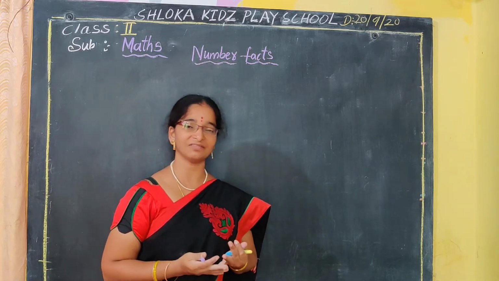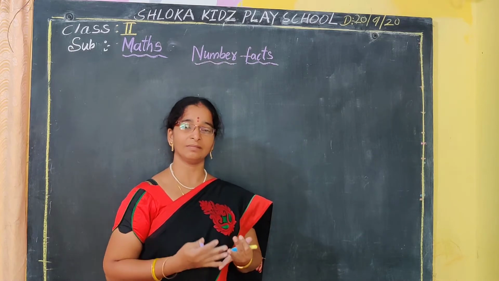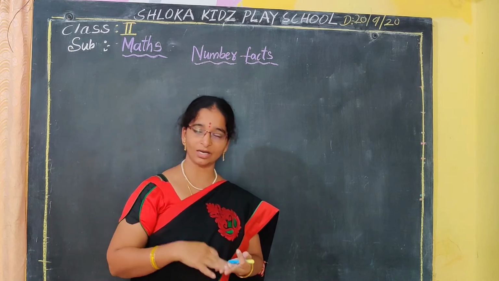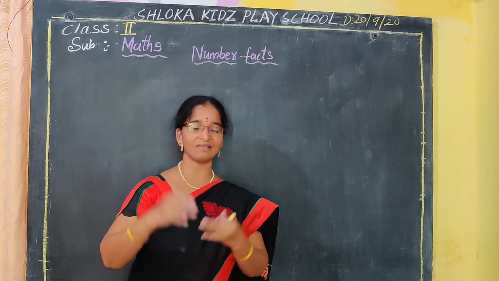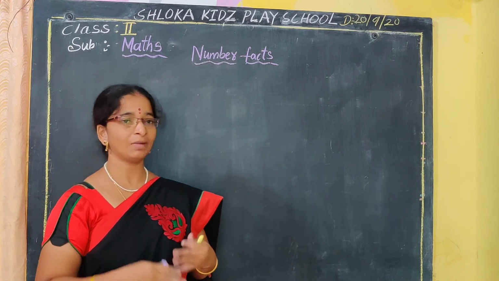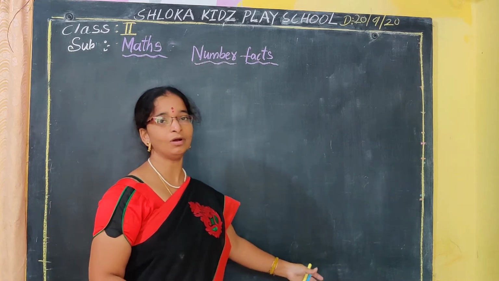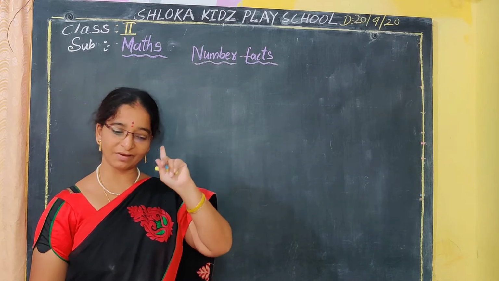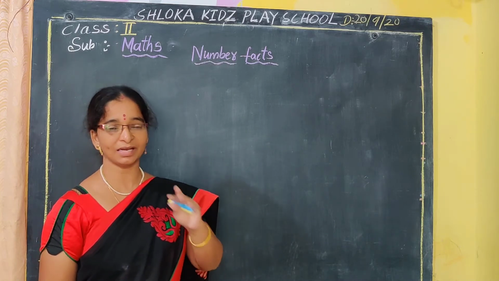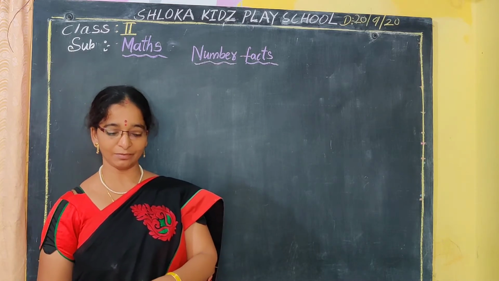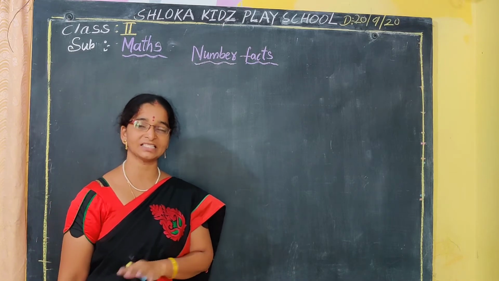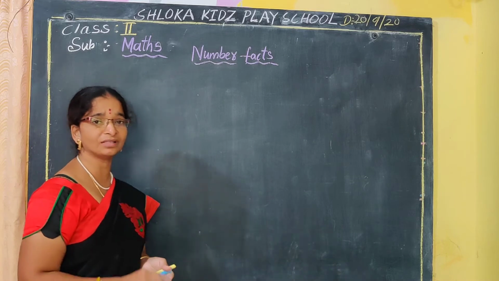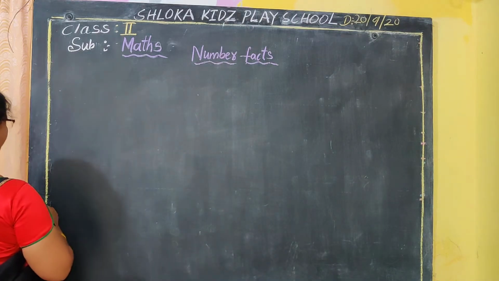In the previous class itself we learned before numbers, after numbers, between numbers, ascending order, descending order, addition, subtractions. We learned all this in the previous year, but today we have to recall that content. Only one or two problems I will explain. The remaining content and all the exercises in the textbook you have to do as homework at home.